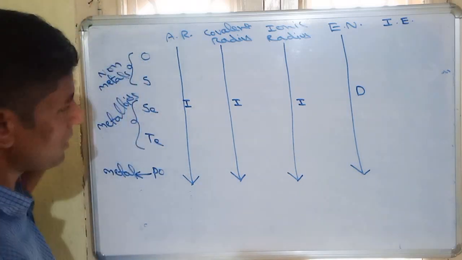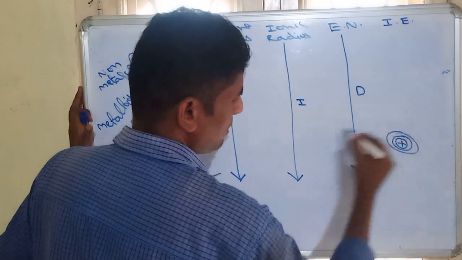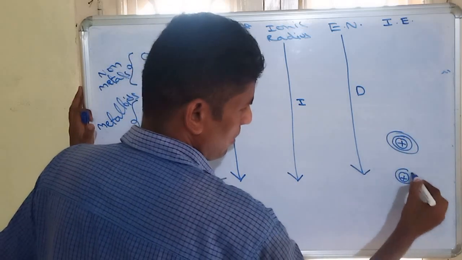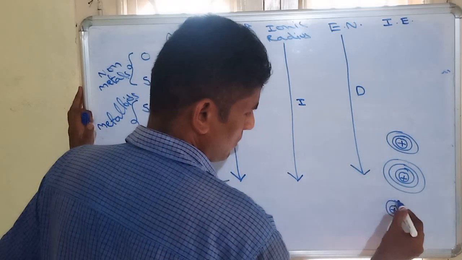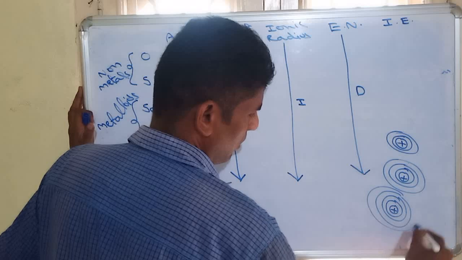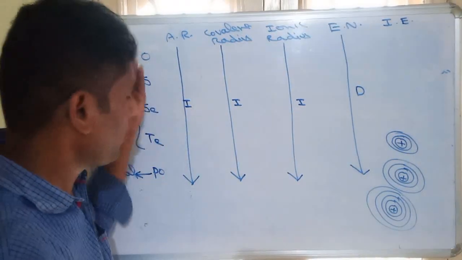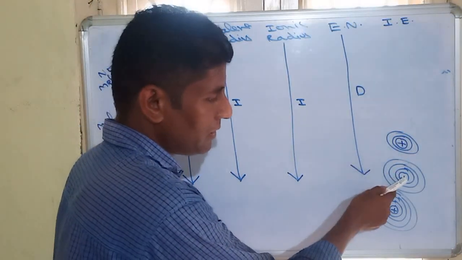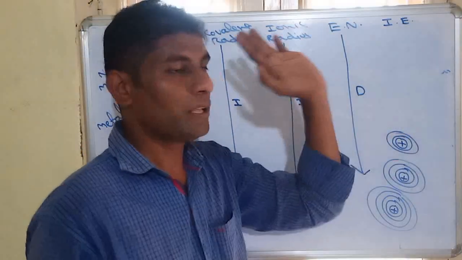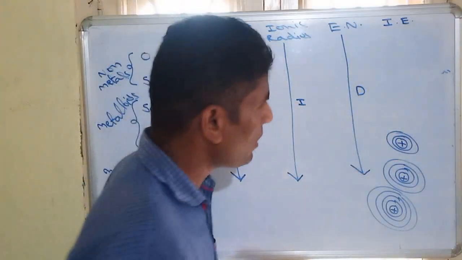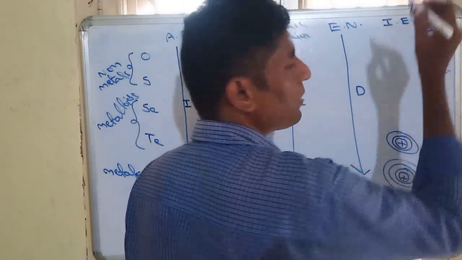When observing the 16th group elements, oxygen has the first and second shell, whereas sulfur has the first, second and third shell. Selenium has the fourth shell. So moving from top to bottom, due to the increasing shell number, atomic radius or size increases. When size increases, ionization energy decreases. Why? Because ionization energy is inversely proportional to atomic radius.